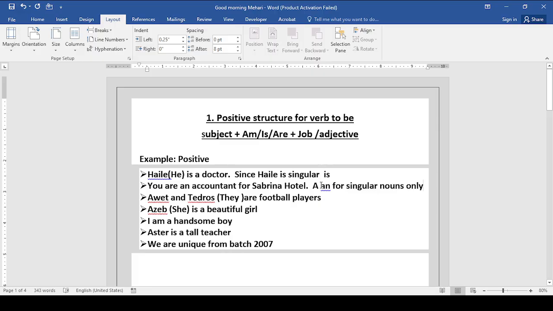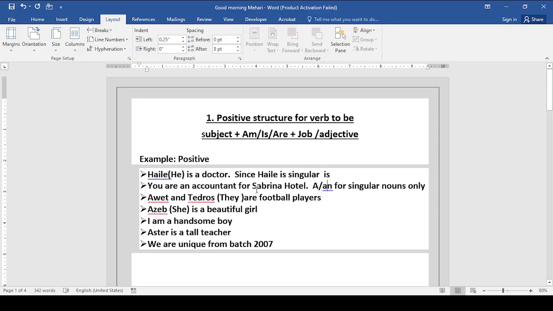Here you are an accountant for Sabina Hotel.